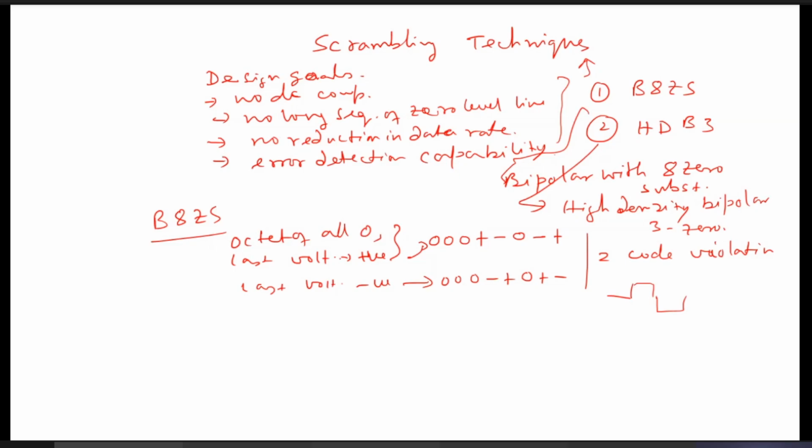If eight zeros are there in these forms, then the receiver recognizes that eight zeros are there if it follows these patterns. So let us take an example of the scrambling technique. Say 1, 1, then 8 consecutive zeros: 1, 2, 3, 4, 5, 6, 7, 8. Next say 1, 1.